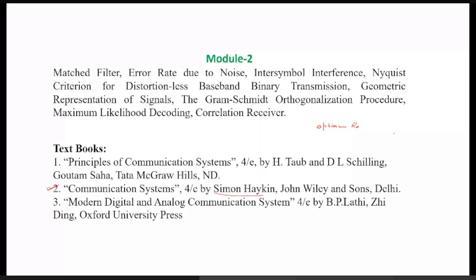Now, in the case of a digital communication system, how can we detect this message signal if there is the effect of noise during communication? The receiver that is able to detect that symbol, in the form of a 1 or 0 signal, with the minimum probability of error, and we can say with the maximum signal to noise ratio at the receiving end, that type of receiver is called an optimum receiver.